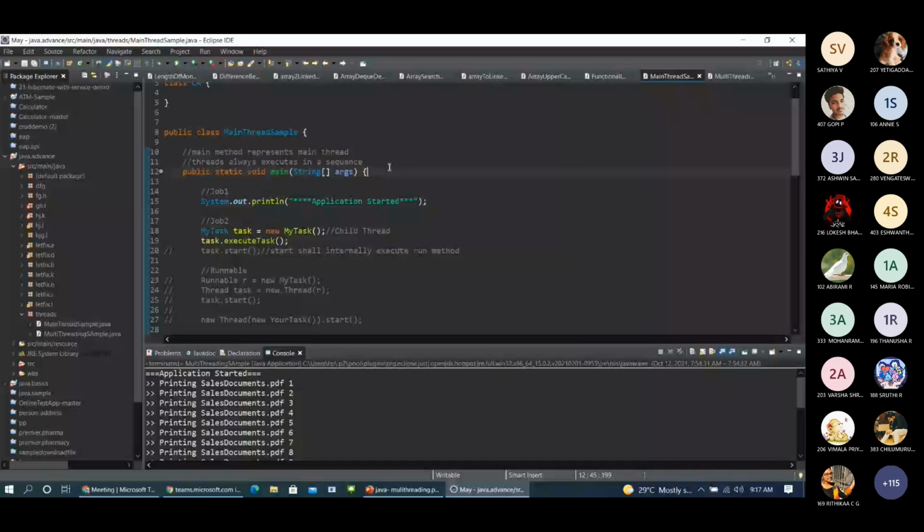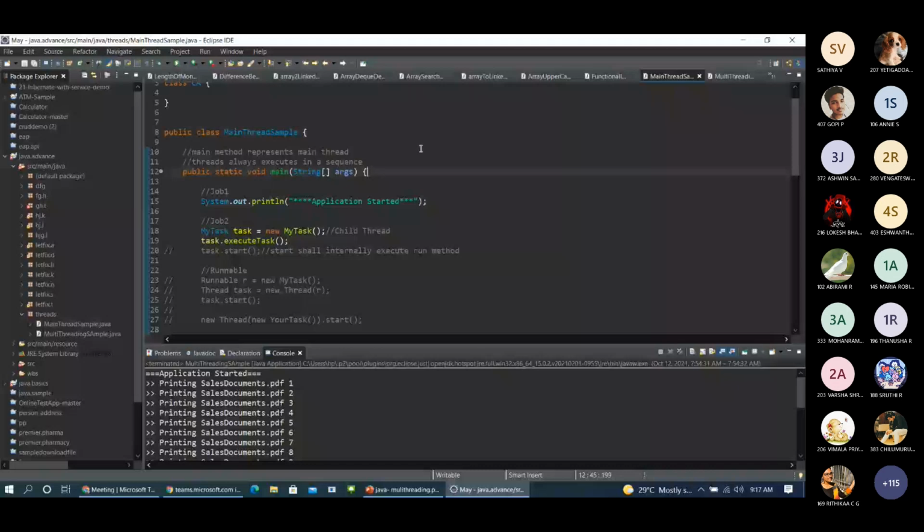There is a reason behind everything: why the access modifier is public, why it is static, why the return type is void, and why we are using a string array to accept the input parameters. And also, while talking about thread concepts, we need to look at this main method as the main thread, from where our actual program gets started. Okay, so let me show you.